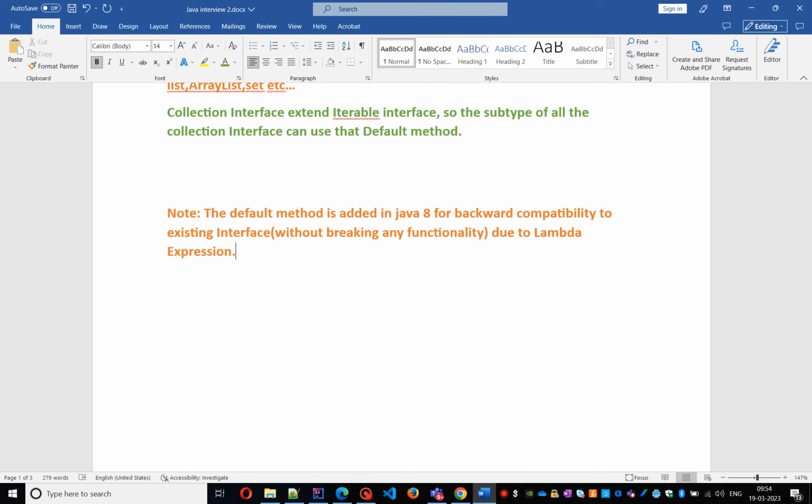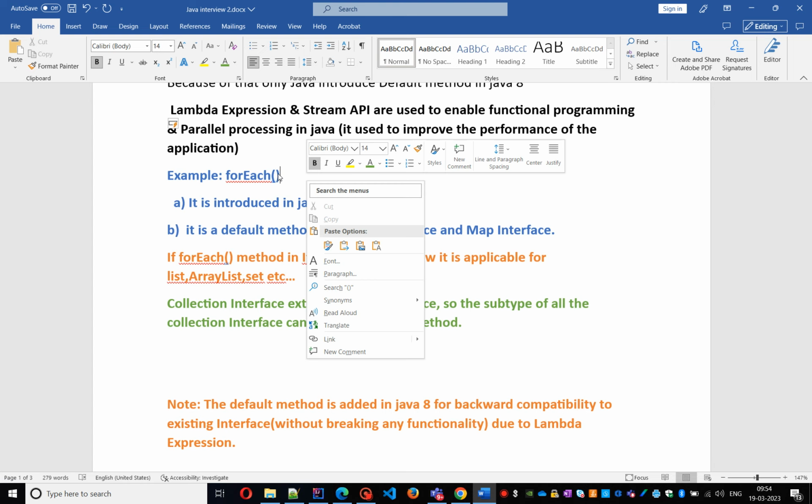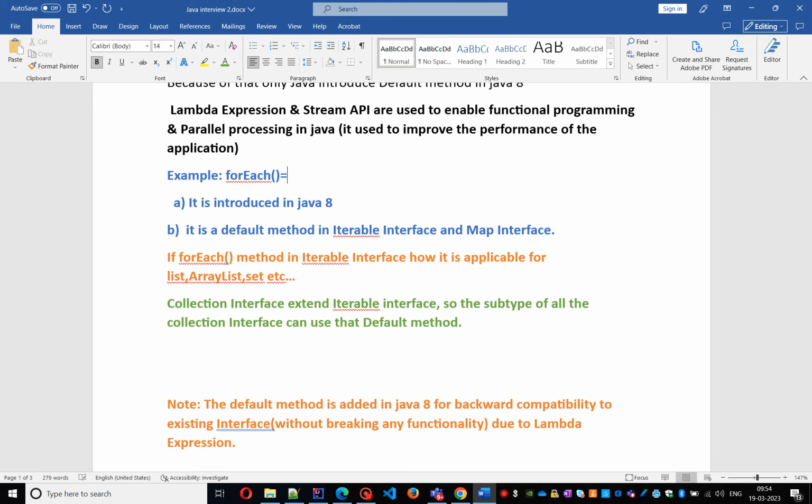Actually, default method takes the argument as lambda expression.